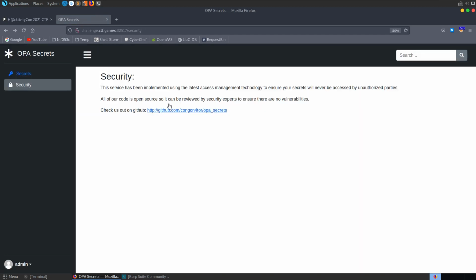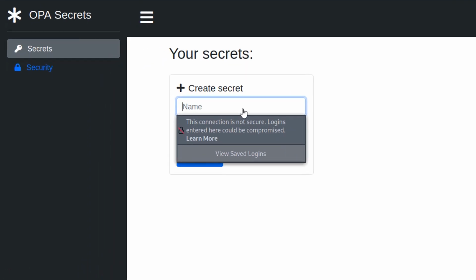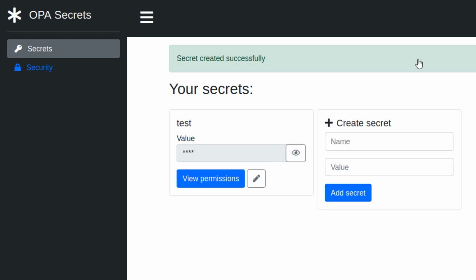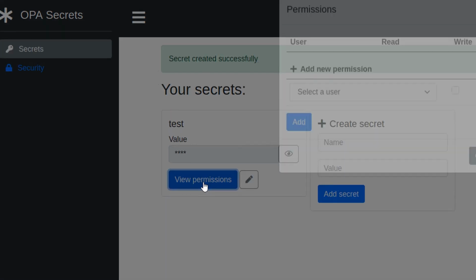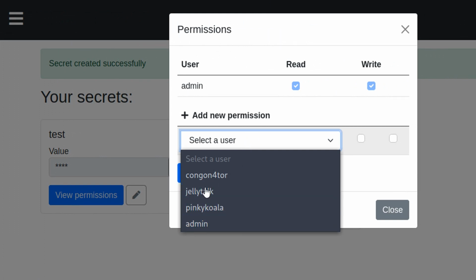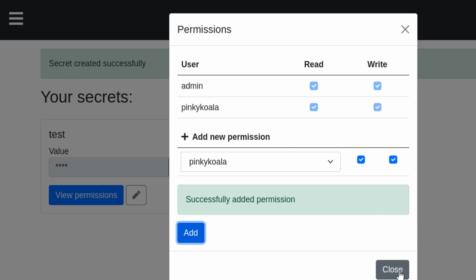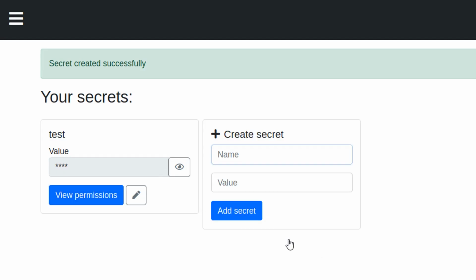So we can go and take a look at the source code here, but let's go back to our secrets page as well. Just out of interest, if we try and put in here test and test, we can add a secret, and you can see now that we can view the permissions of the secret. We can go and have a look at some other users here which we can make some changes to. So let's add this Pinky Koala. Let's say that they can read and write the secret. It allows us to do that. We can create another one. We can view the secret here as well.